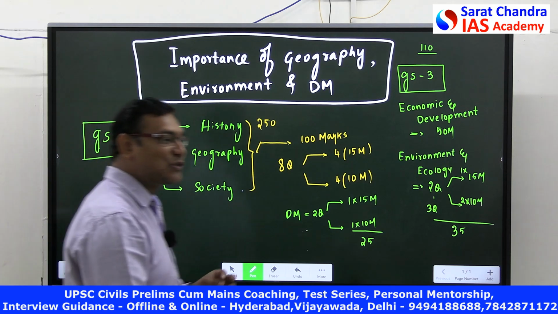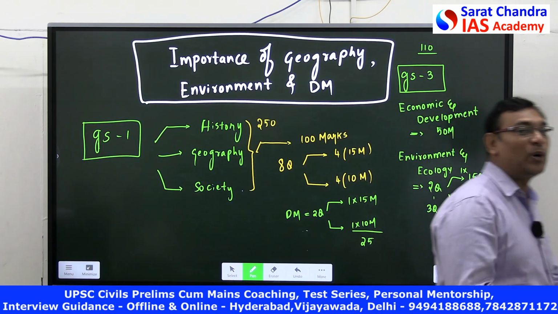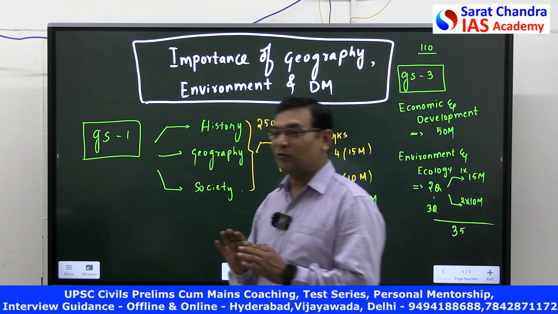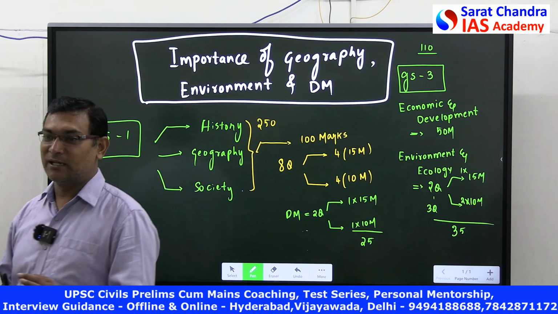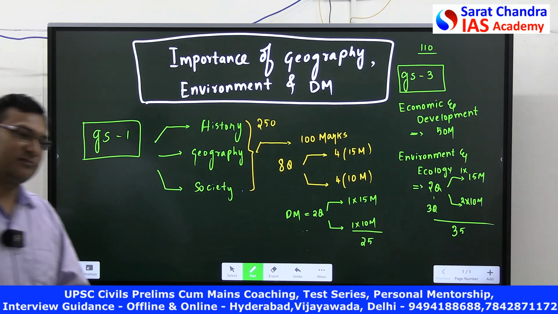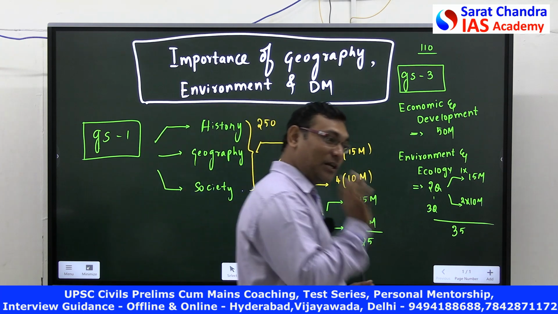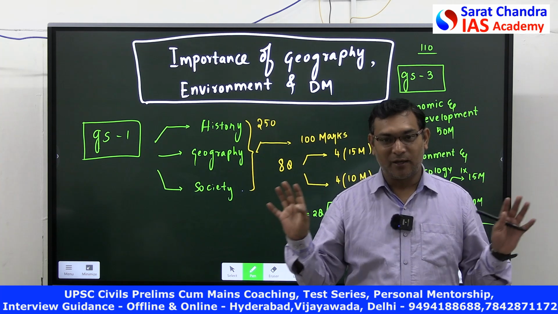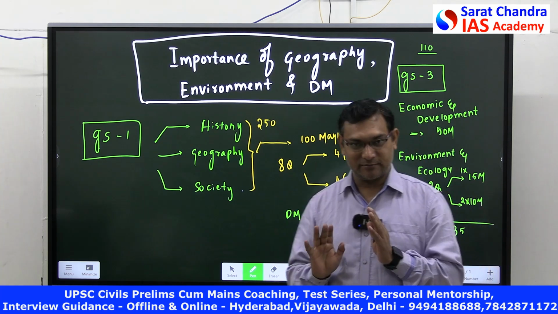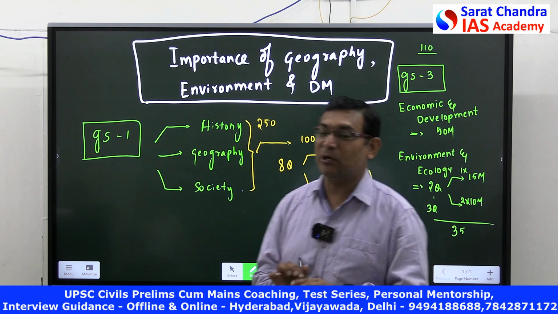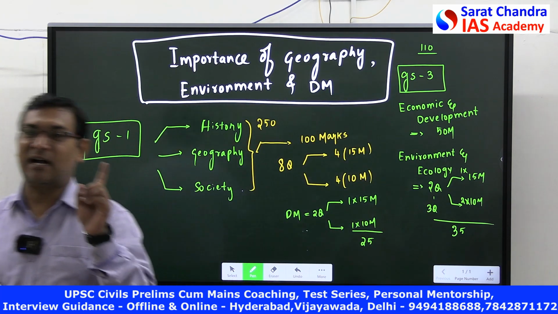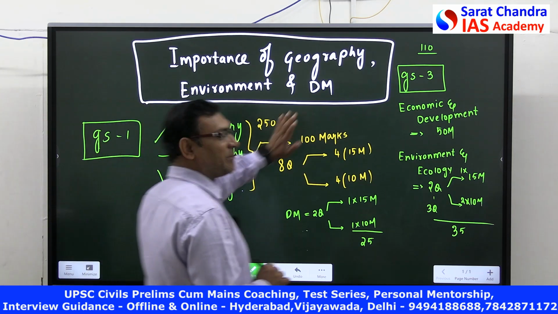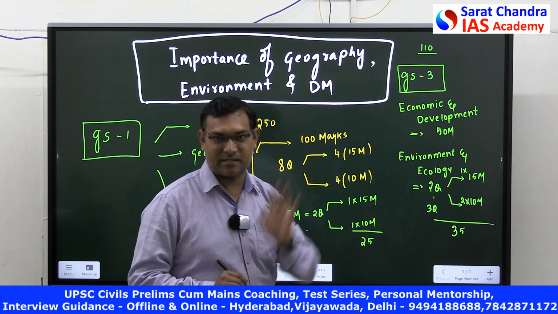That means if you study these 3 subjects individually, 210 marks worth of questions will come, not that your marks will be 210. Out of 210, if you score at least 90, that's more than enough. I'm not asking for 210 or 180, 170 or 180 will not come. At least 90 or 100, that will be your top score. That means 100 marks here, you get 100 marks here, combined.